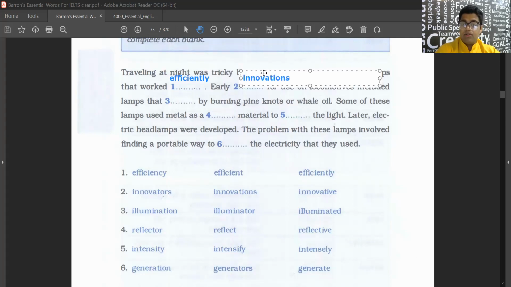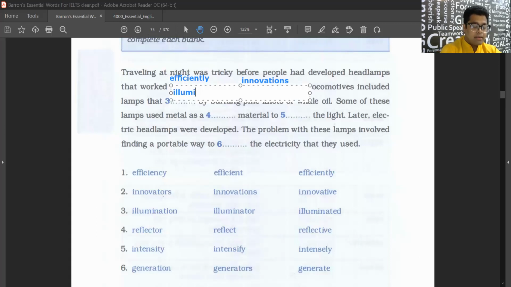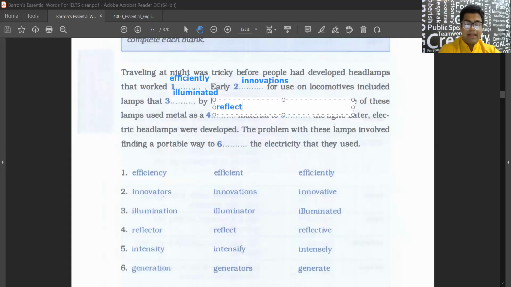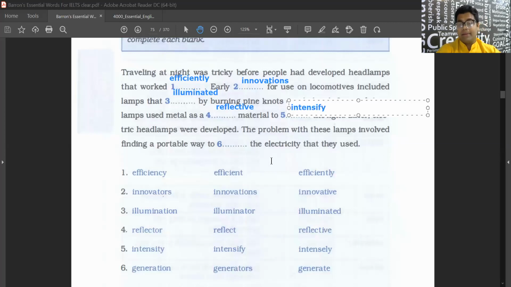Early innovations for use on locomotives included lamps that dashed by burning pine knots or whale oil. How did they work? They illuminated by burning pine knots or whale oil. Some of these lamps used metal as a dash material. Reflector. We need a quality, reflective material. Yes, reflective material to dash the light, to make the light more intense. So we need a verb here, to intensify the light.